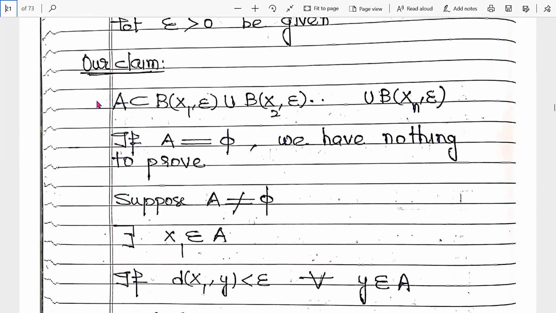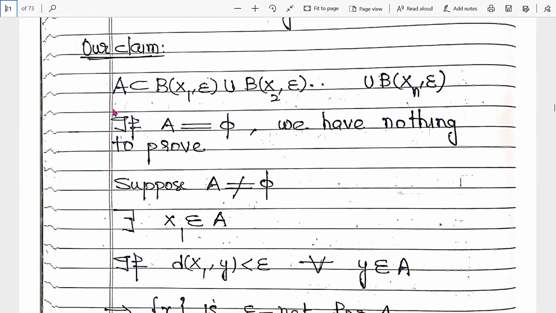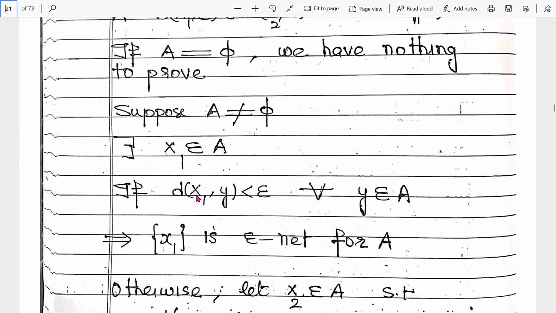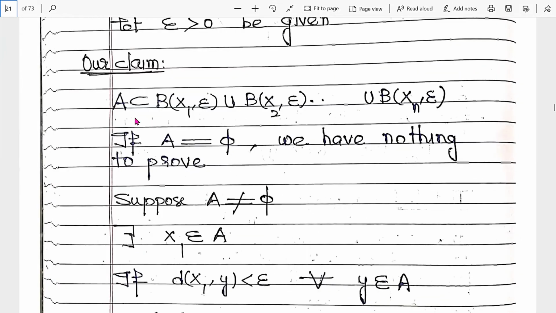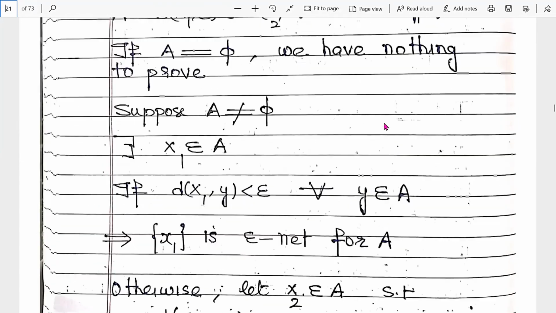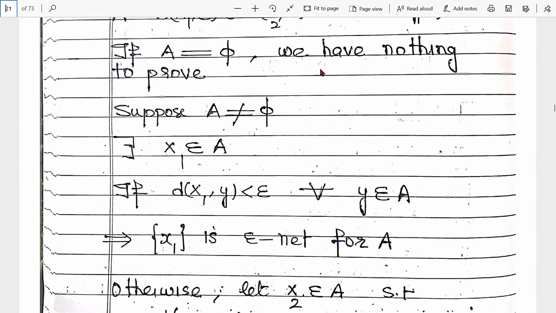If A is not empty, then there exists at least one point in this set, x1 belonging to A. So our aim is to prove this result, that the distance between x1 and y is less than epsilon. Clear?